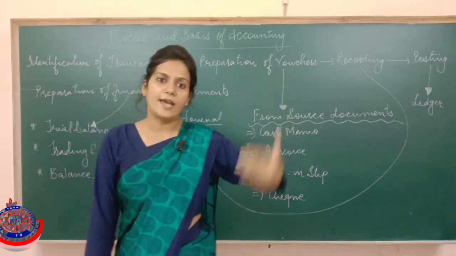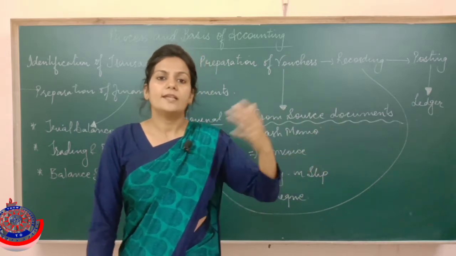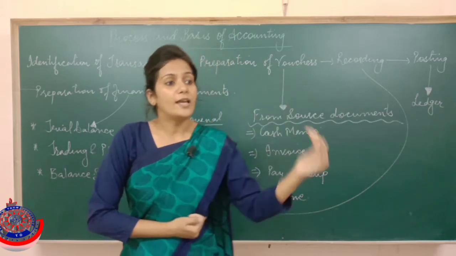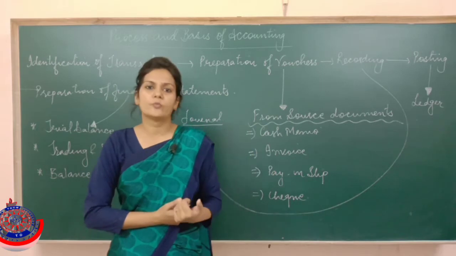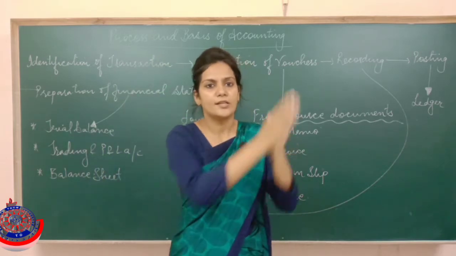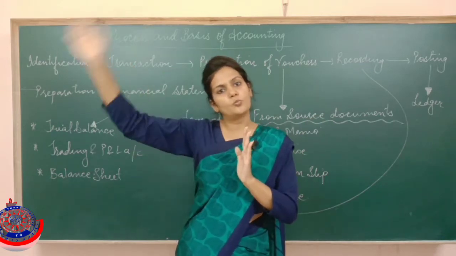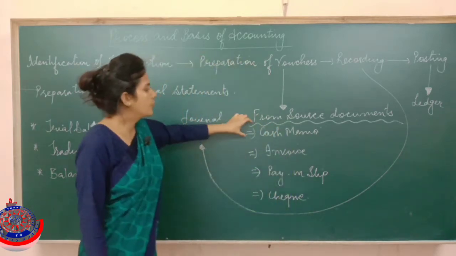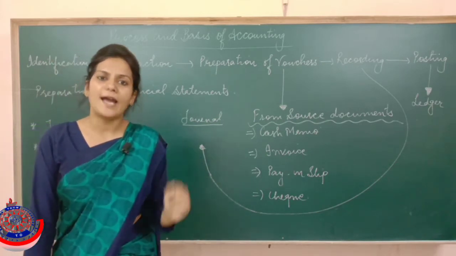Suppose I have sold goods to Mohan on cash, then I'll give a cash memo to Mohan. But if I purchase goods from Mohan for cash, then Mohan will give a cash memo to me. I repeat, suppose I have purchased goods from Ram, then Ram will give a cash memo to me. But if I have sold goods to Mohan, then the business will give a cash memo to Mohan. It means a cash memo is a kind of source document which is a proof of a cash transaction.